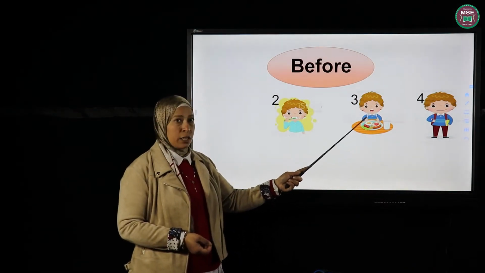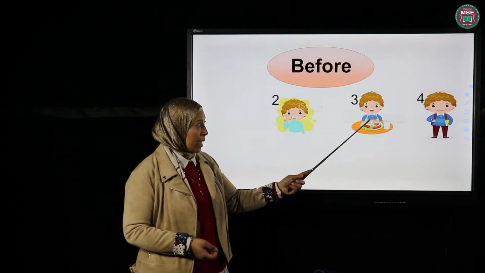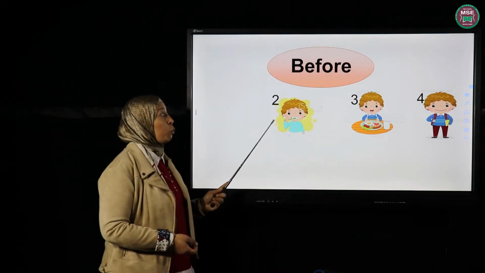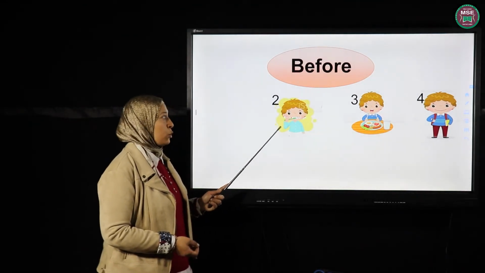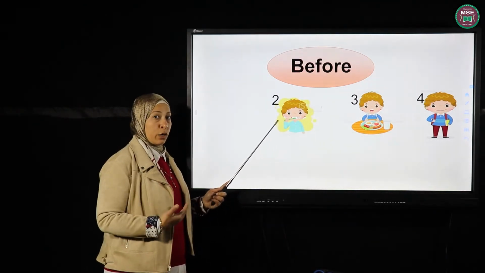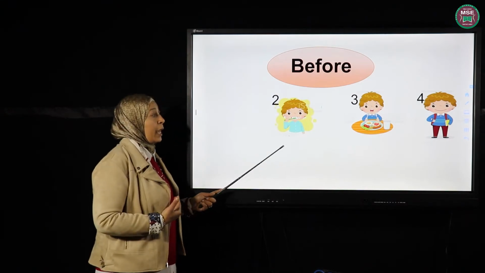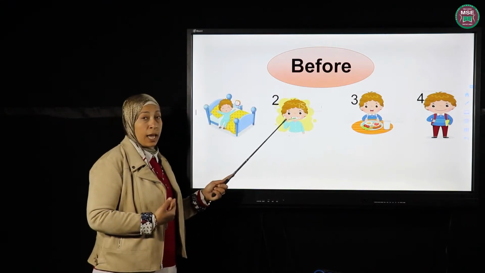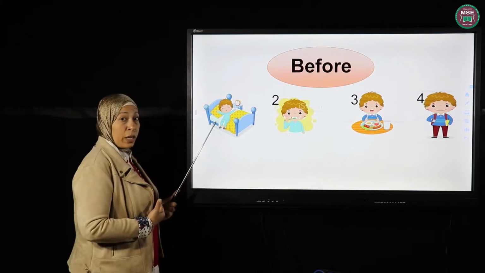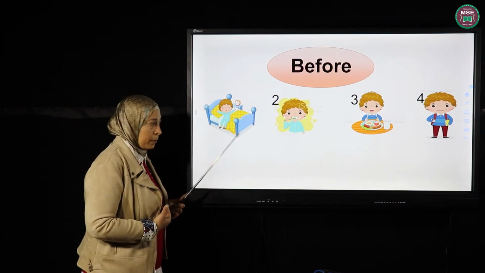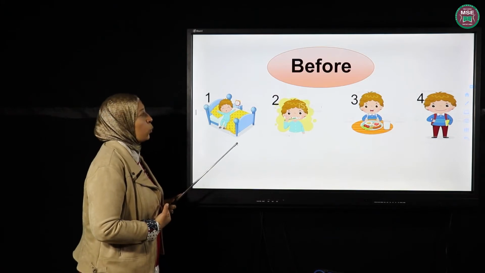And before eating his breakfast, okay, he had to wash, right? Which was number 2. So we are going backward. We are going backward in the story. And before washing, what did he have to do? Yes, he had to wake up early on time, which was number 1.